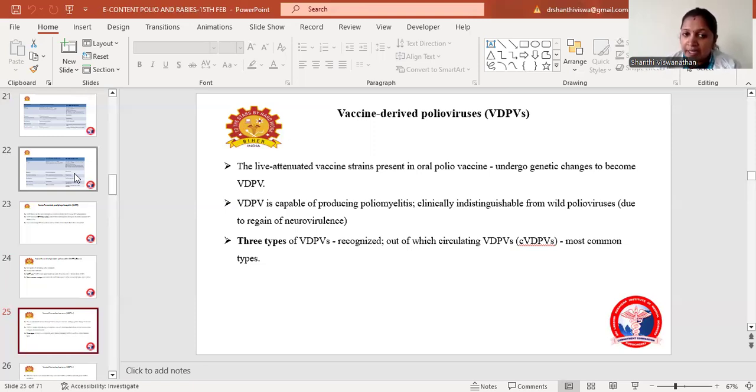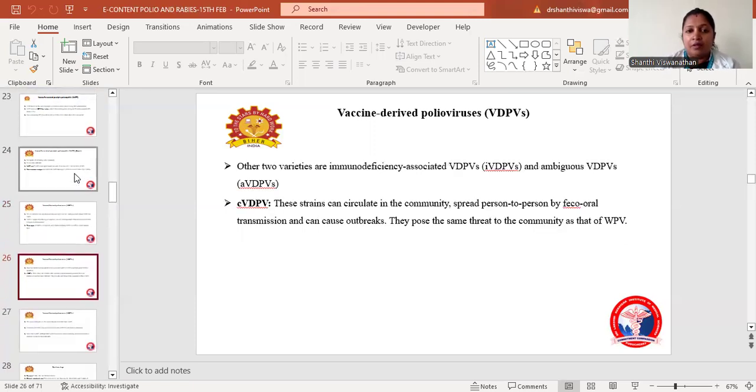There are 3 types of vaccine-derived poliovirus that have been recognized. Of these, circulating VDPV is the most common. The other 2 varieties are immunodeficiency-associated VDPV and ambiguous vaccine-derived poliovirus. These strains circulate in the community, spread from person to person by the fecal-oral route and cause outbreaks. They pose the same threat to the community as wild poliovirus.